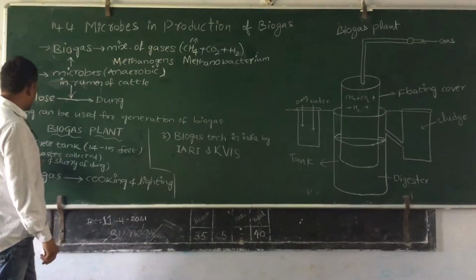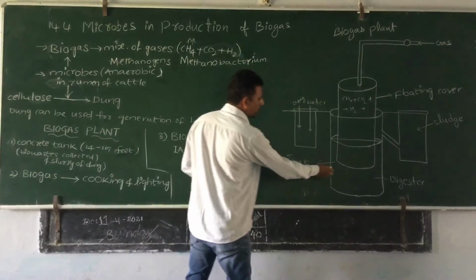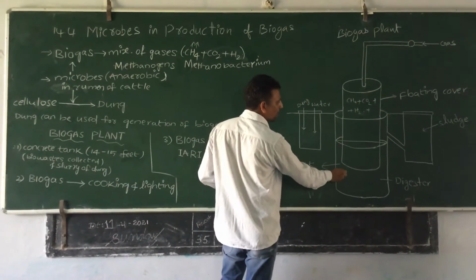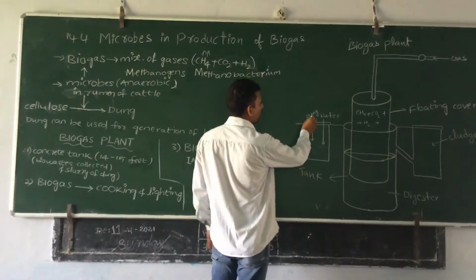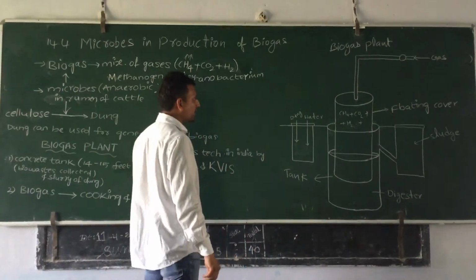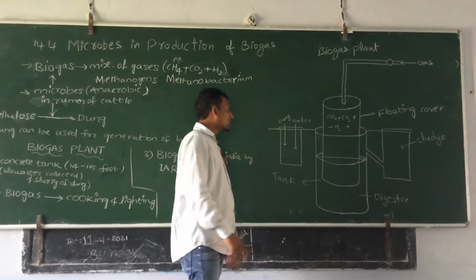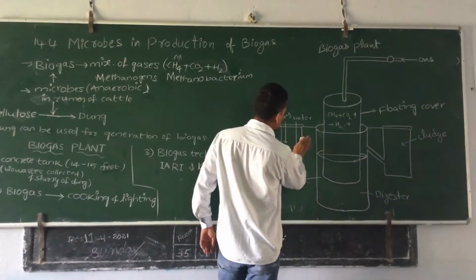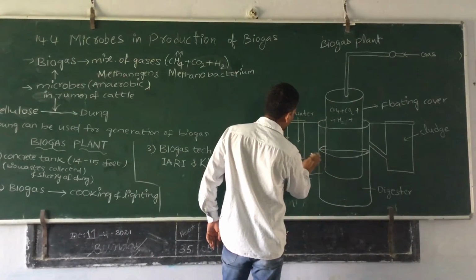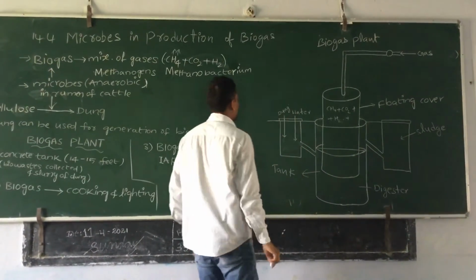In this concrete tank, the deep tank, the bio waste is supplied. Dung, water, other plant material, any biological material can be supplied into this tank through this inlet. This is the inlet.